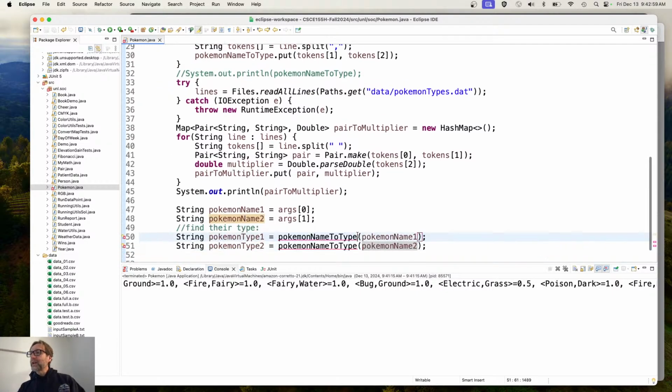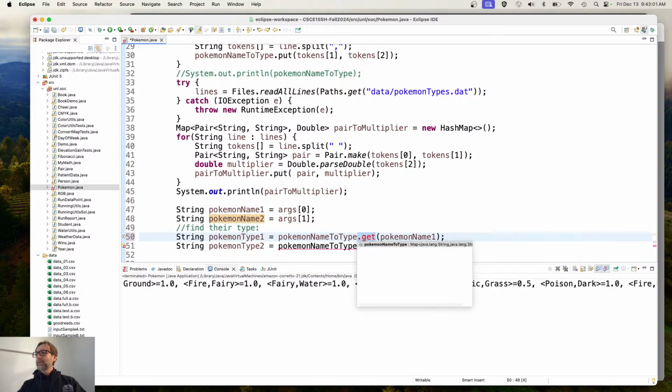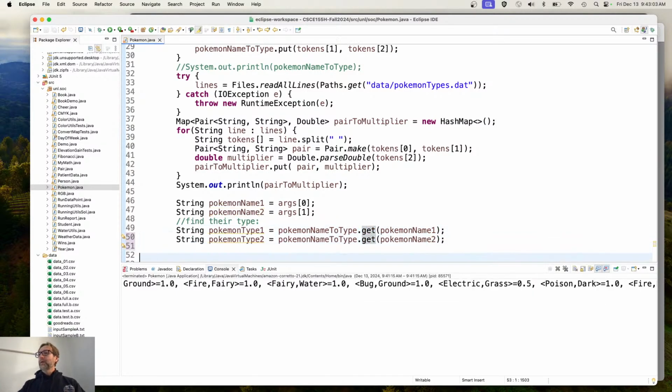Oh, dot get, thank you. Dot get and dot get. There we go. I've been doing a lot of Python lately, and in Python, lists are actually, actually no, not lists, but dictionaries. There we go. That's what they call them in Python.